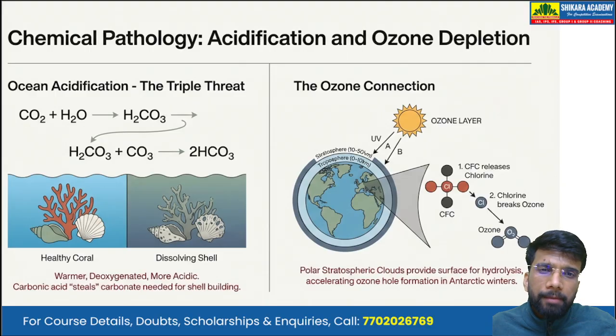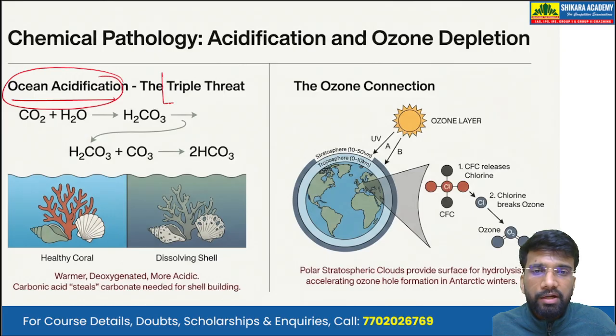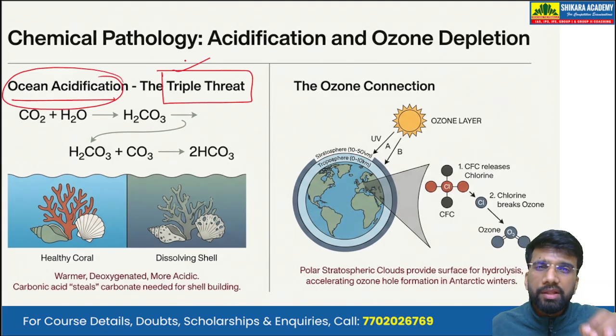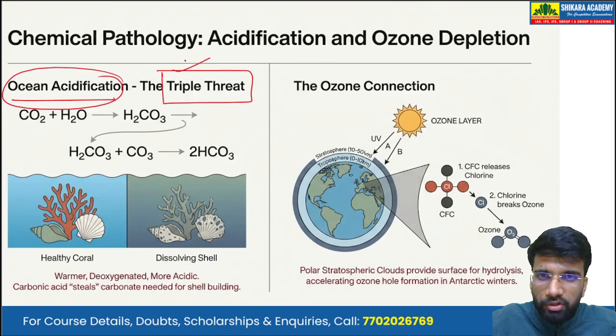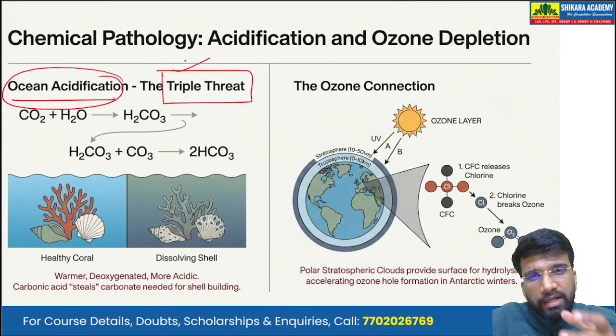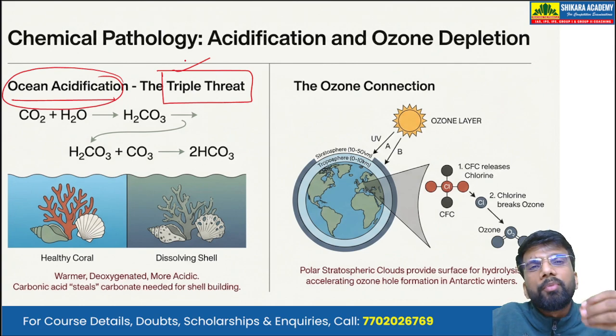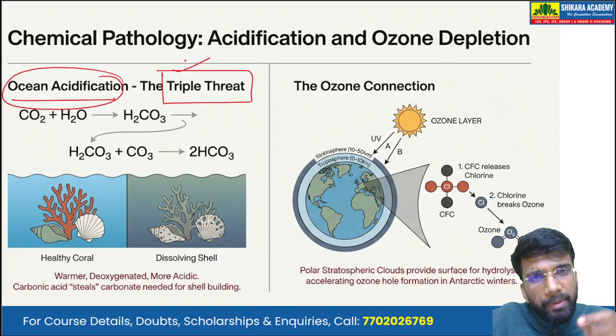Now, what are the impacts of climate change or global warming? First is ocean acidification. There are triple threats associated with the oceans. That is increasing acidity of the oceans, decreasing the pH of the ocean water, because if more and more carbon dioxide is there in the atmosphere, it gets dissolved into the seawater, and as a result it becomes carbonic acid and decreases the pH of the seawater.